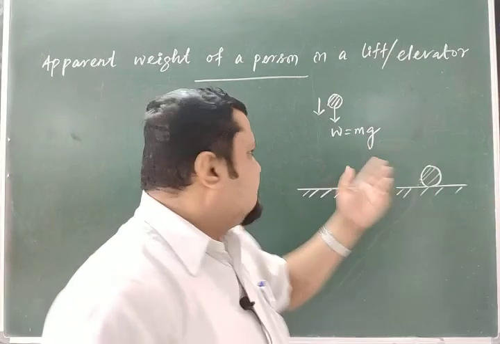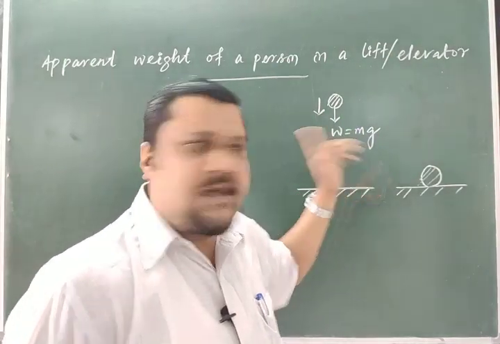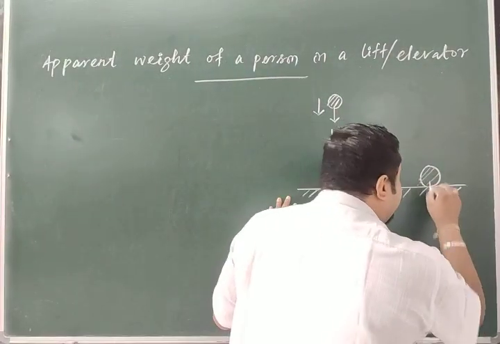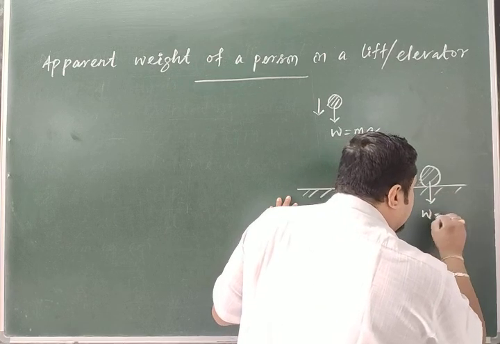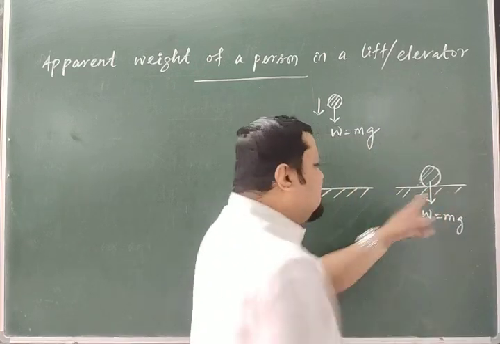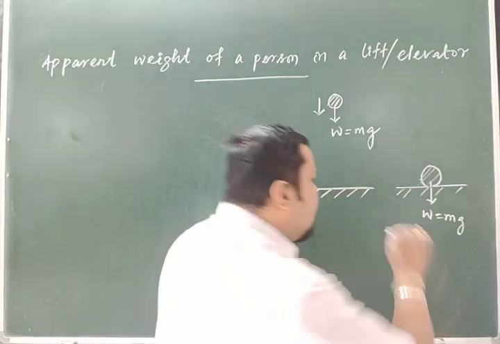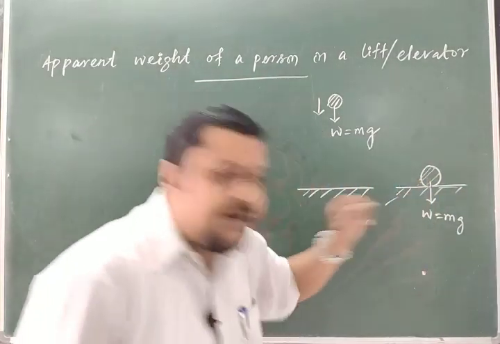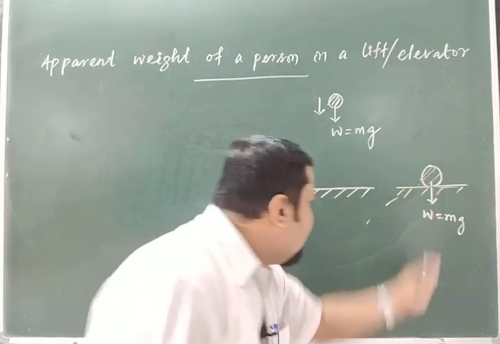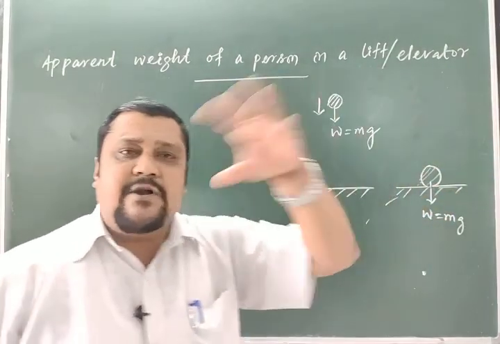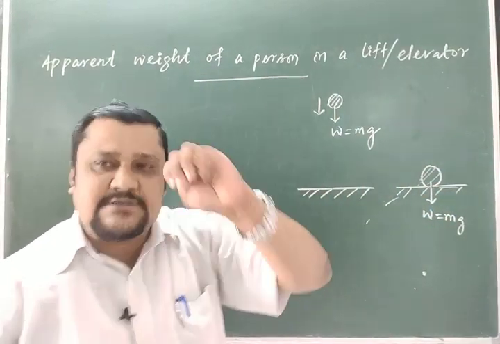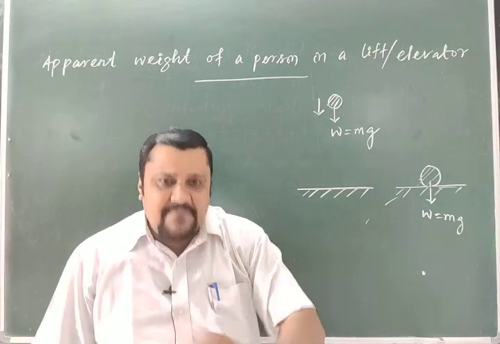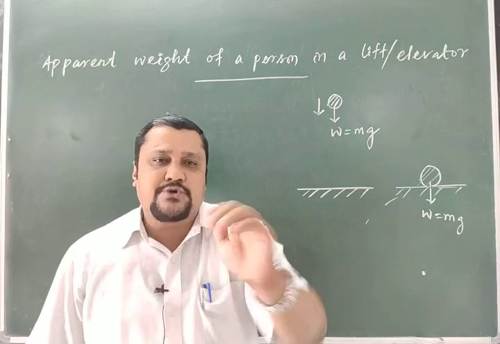Means as the weight is never zero, because it is a mass, the same thing is happening here. Yes, earth is also attracting, because this is not the center of earth. The earth is like this, the center of earth is here. So the body will come to here, tries to come to here, but in between the body stops. So now the question comes in your mind: what makes the body to stop?